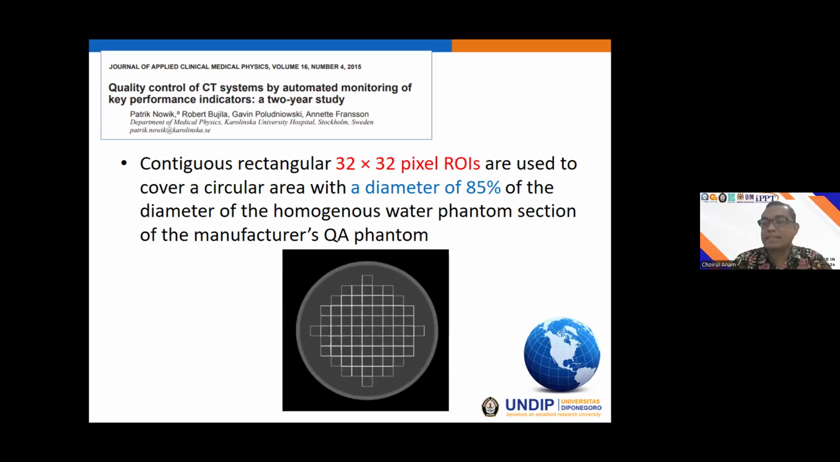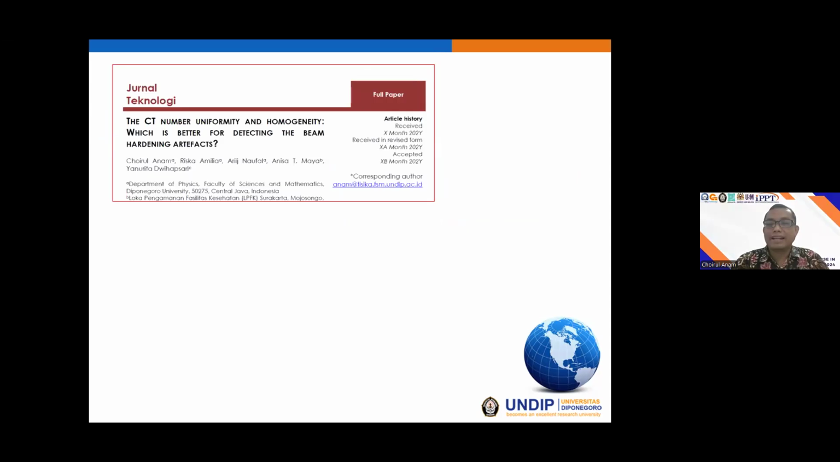Okay, this is stated by Nowik. And this is the ROI within the image. So it is difficult to do that automatically. Of course, it is possible, but it needs a longer time. But by using the software, it is very easy to perform this measurement. And this is my paper. It is accepted in the journal Technology, published in Malaysia.